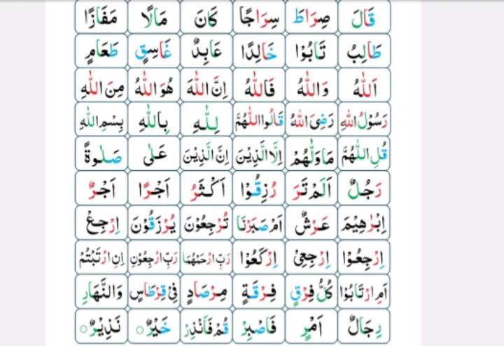Before this Ra Sakin, Ya Sakin is coming, so you have to read this Ra Sakin with thin tone, because you learned the rule that when there is a Ya Sakin before the Ra Sakin, Ra Sakin will be pronounced in a thin tone. So you have learned and understood all of these rules.